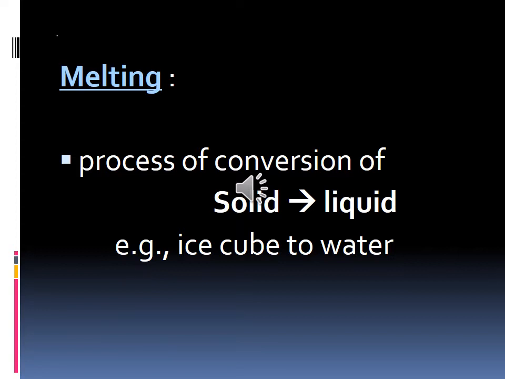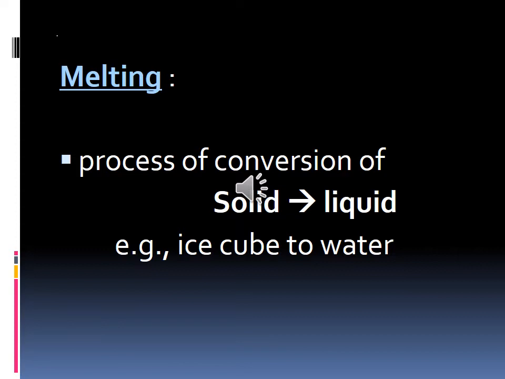So first we will discuss solid to liquid. The conversion of solid to liquid is called melting. When a solid changes to liquid, it is called melting. For example, we can say ice cube to water. The process of conversion of solid to liquid is called melting.